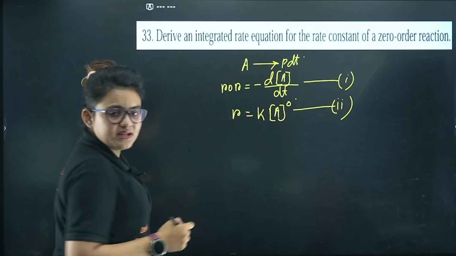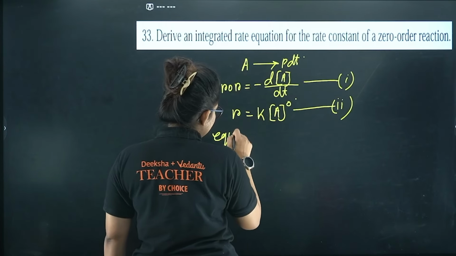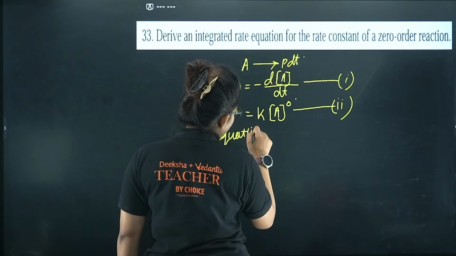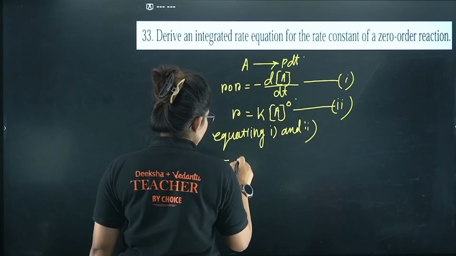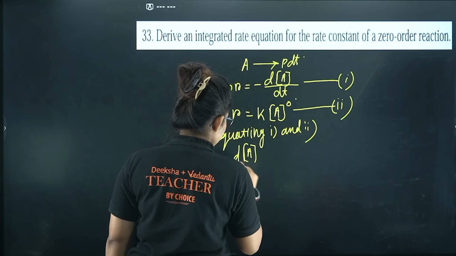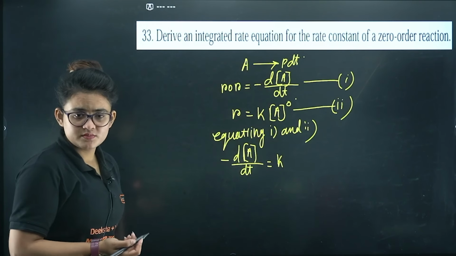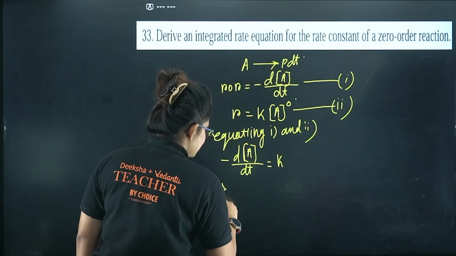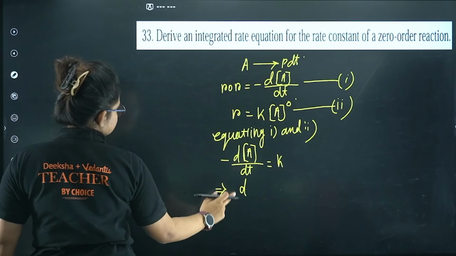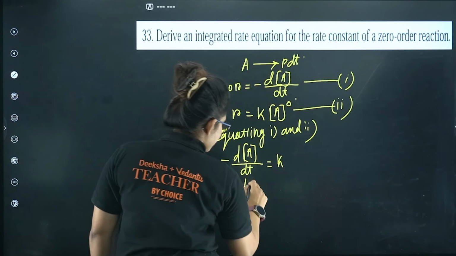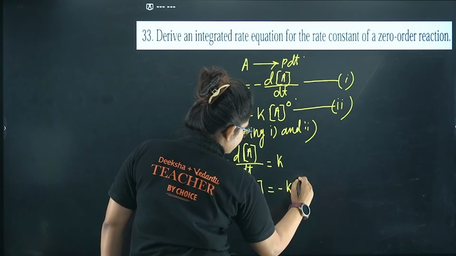Now I am equating equations 1 and 2 because both of them are equal to rate only. So I get minus d[A]/dt equals k into [A]^0, which is 1, so I am not repeating. Now a little adjustment, so I can write d[A] equals minus k dt.